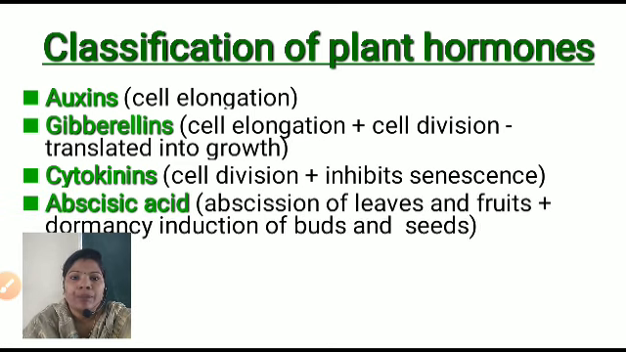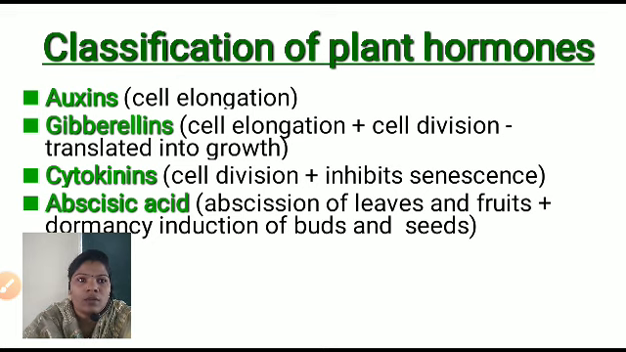Next is abscisic acid. This is useful for the abscission of the leaves and the fruits. Abscission is the detachment of a part of the plant, typically dead leaves and ripe fruit.